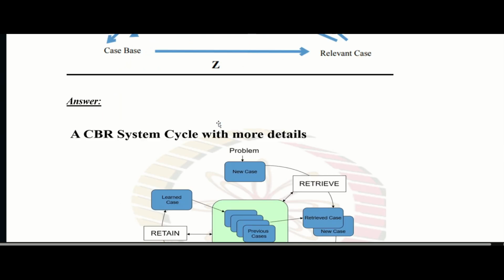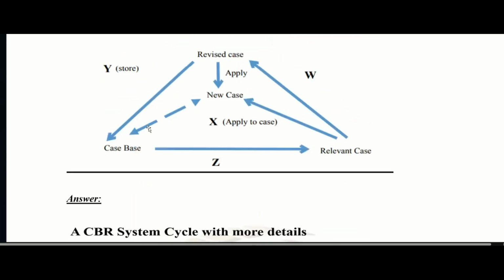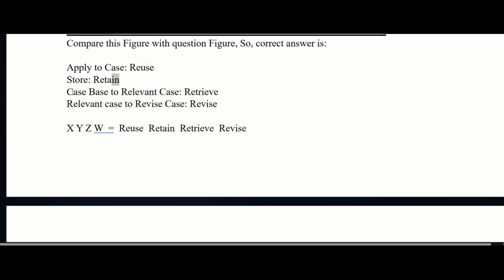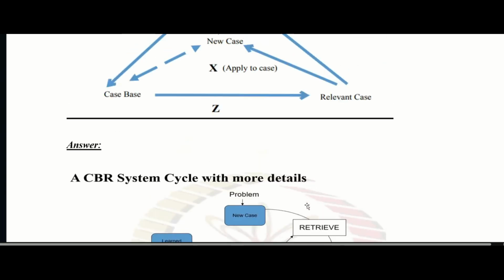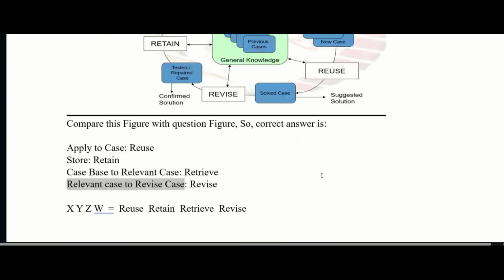So we have to select this reuse. Then Y is store. Store means retain. Case base to relevant case, there is a retrieval. And relevant case to revise case, that is a revise. This is the revise. So W is a revise. So this is the way we have to complete this particular answer.